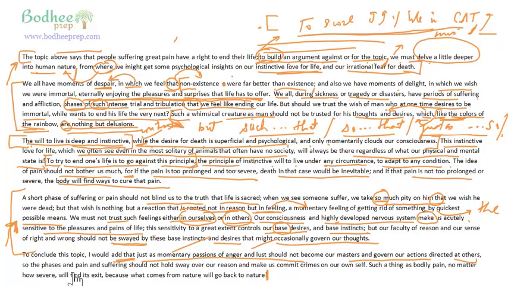So the phases of pain and suffering, I am sorry, here again these are errors. See, I have written these essays. So the phases of pain and suffering should not hold sway over our reason and make us commit crimes on our own self. Such a thing as bodily pain, no matter how severe, will find its exit because what comes from nature will go back to nature.